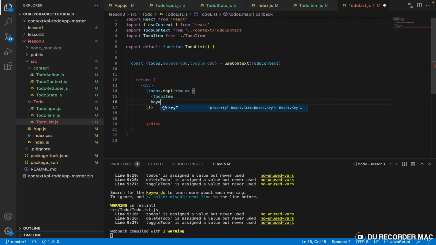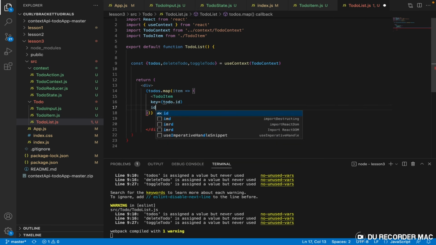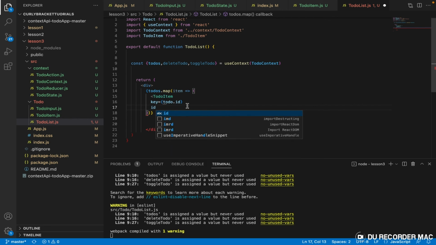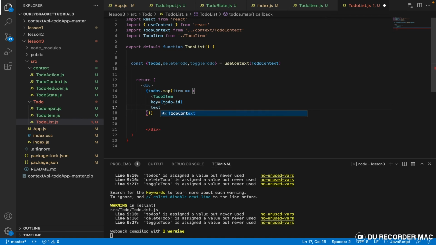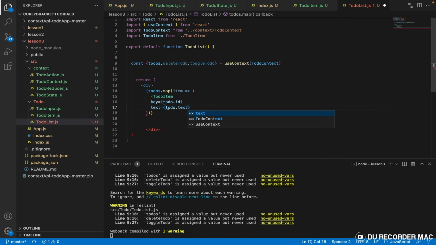Let's give it a key. It should have a key, to-do.id. Sorry, it should have a text. What am I doing? The text should be to-do.text.